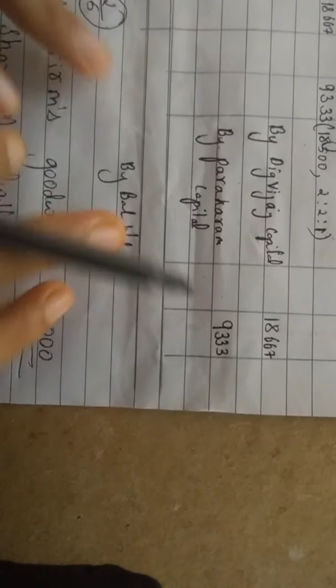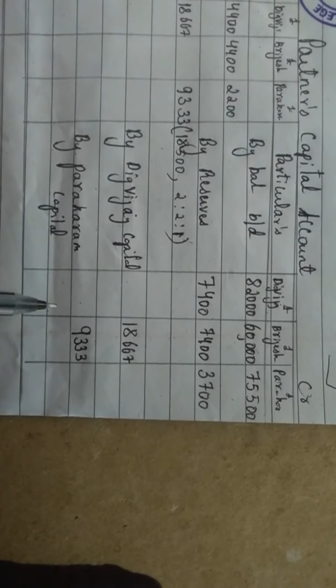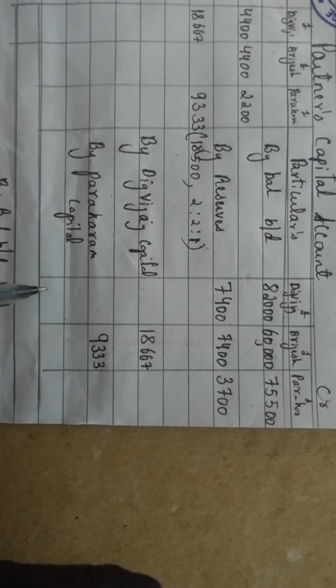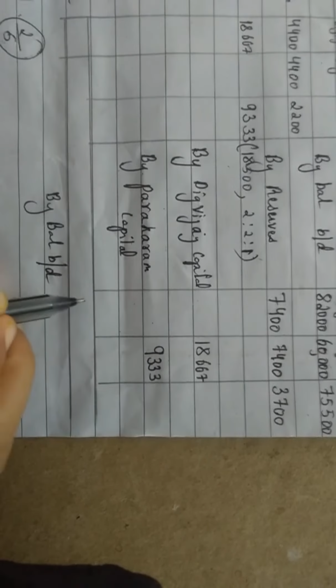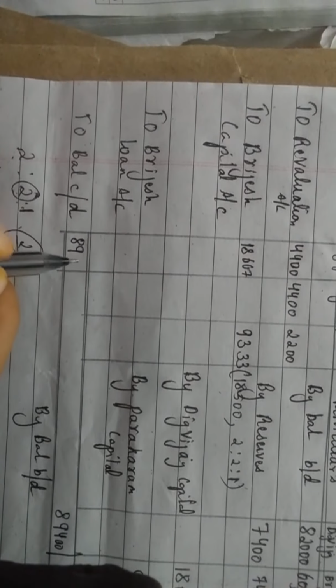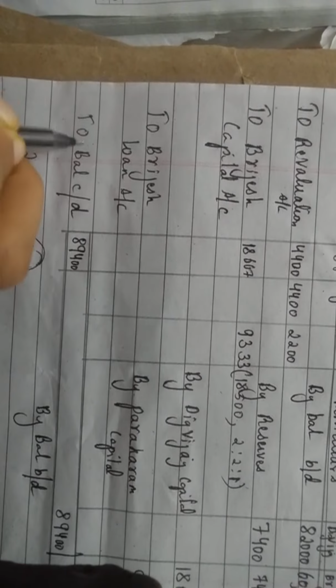Now we will balance it. We will balance Digvijay's. Total Digvijay's: when we add, it will come to this much, 89,400. So on the debit side also I am writing 89,400.